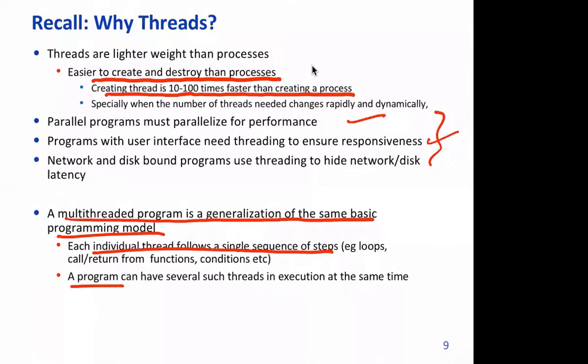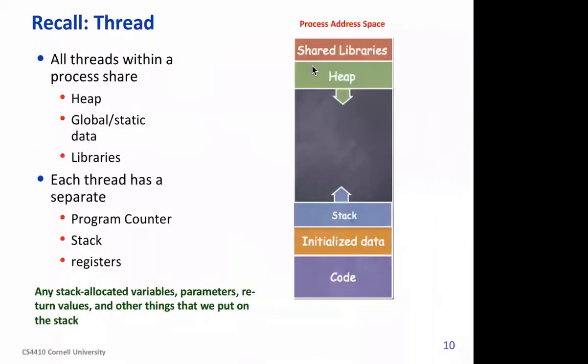A program can have several threads in execution at the same time, and this is the view of a single thread, which is like a program. So all threads within a process share the following.